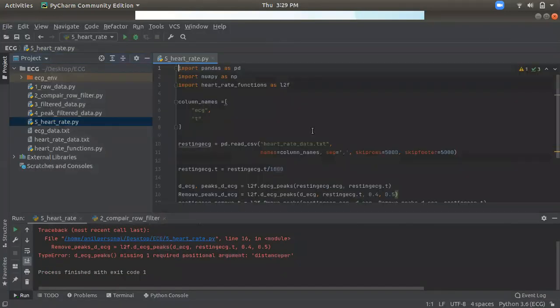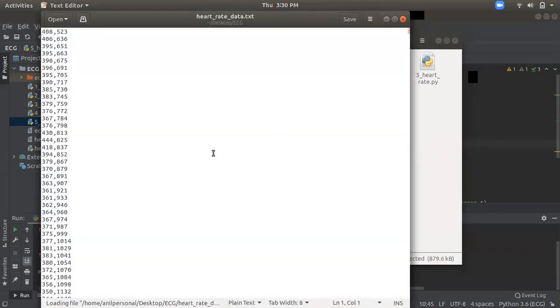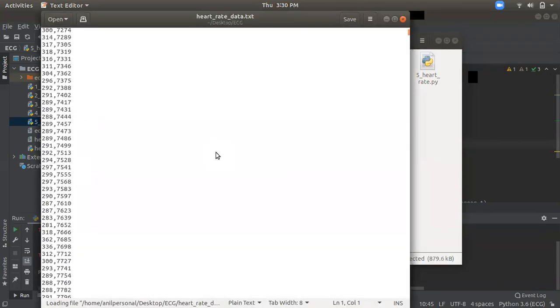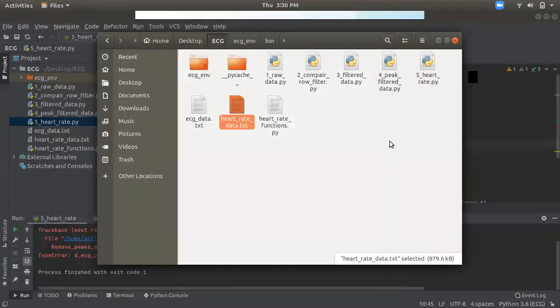Let's go to signal. We are doing the same, but here the input file is the heart rate data.txt, which is there. Let's show in file. Yeah, this is there. Now one thing we notice: this is separated by comma, right? The first one was separated by tab, but this is separated by comma. Let's see what we are doing in the program.